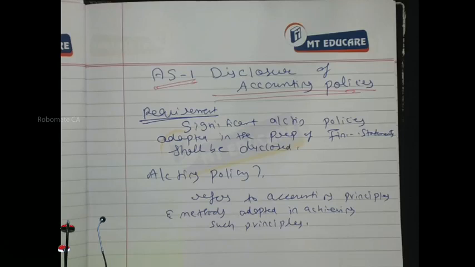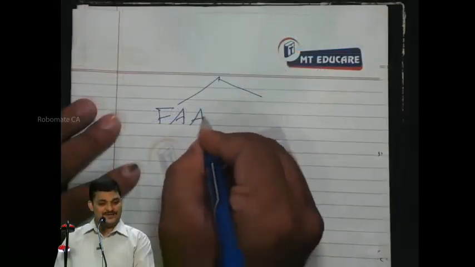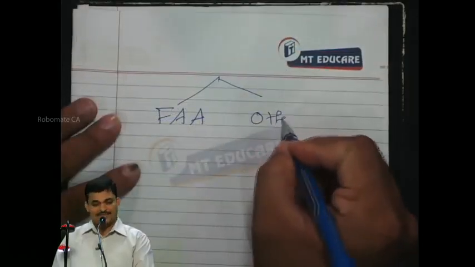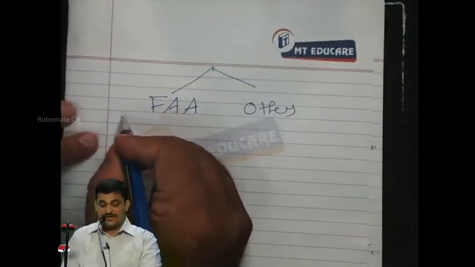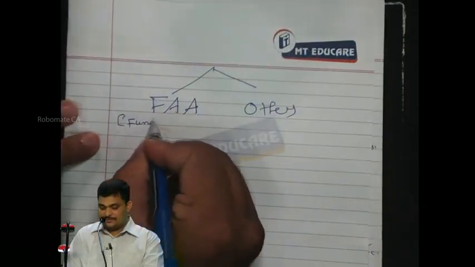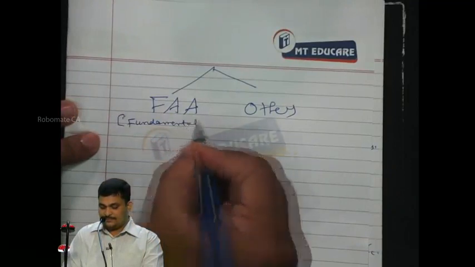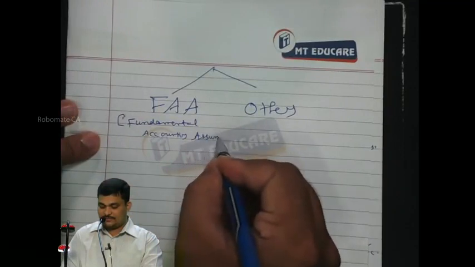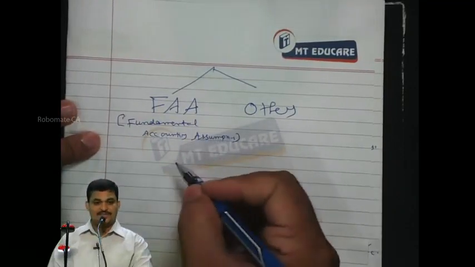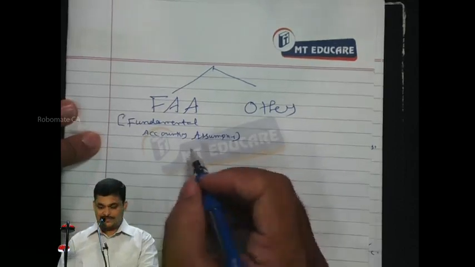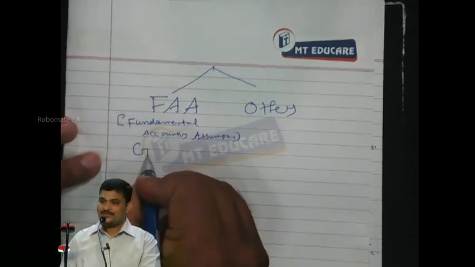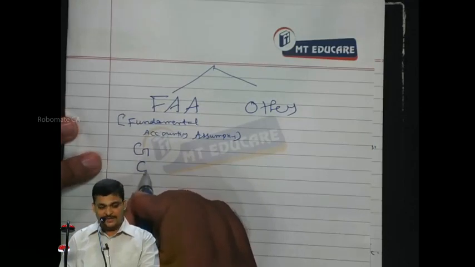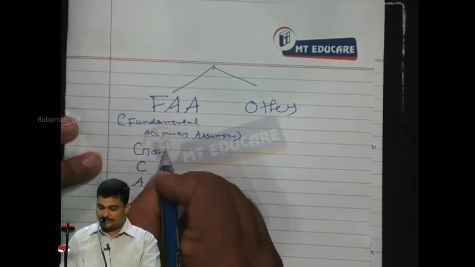Now, for the purpose of specific disclosure, accounting policy is classified into two: fundamental accounting assumptions and others. What do you mean by fundamental accounting assumptions? They are GCA: going concern, consistency, accrual.